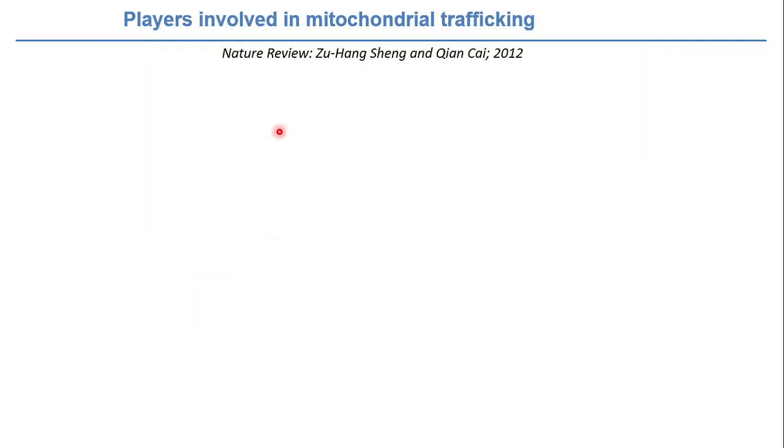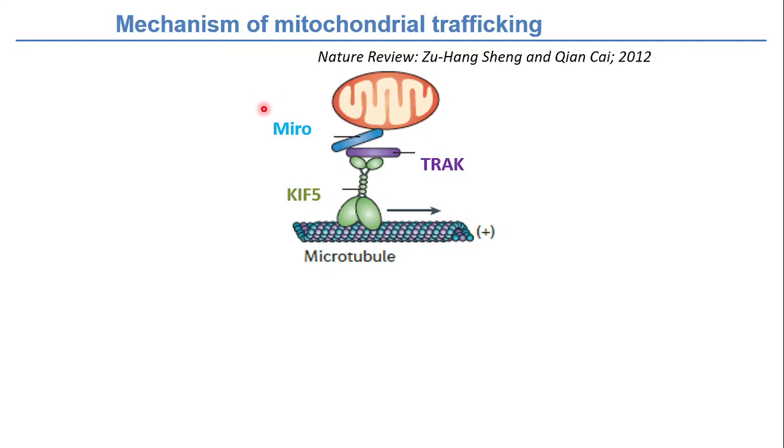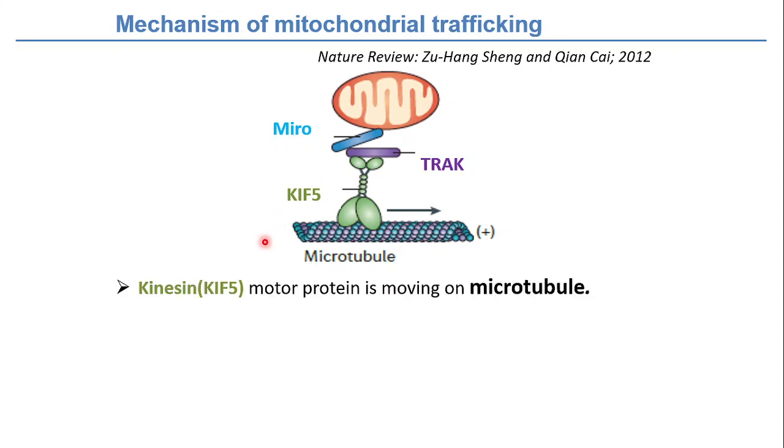Now, as already said, the mechanism: how does this mitochondrial trafficking take place? There must be some mechanism, right? We have to traffic the mitochondria from the cell body, where the biogenesis takes place, to the high energy demanding region. The high energy demanding region can be the axonal terminal or synaptic terminal, as I already said. So how this trafficking takes place, we will see, right?